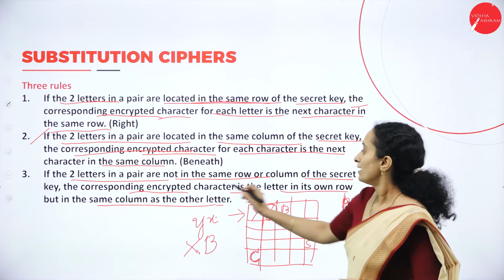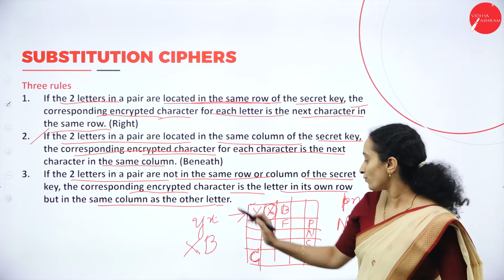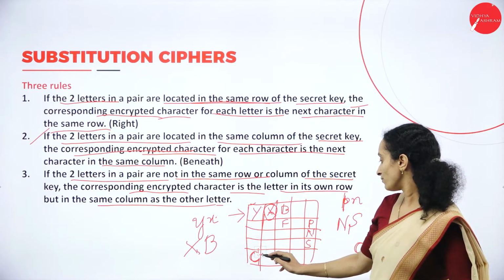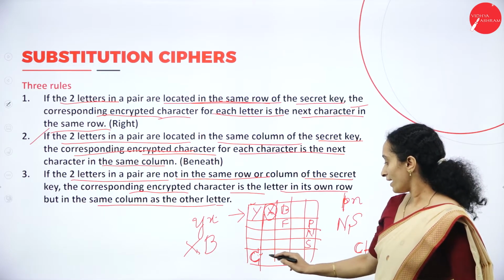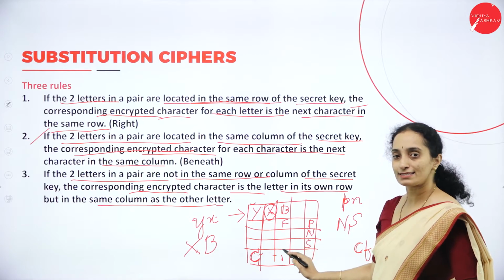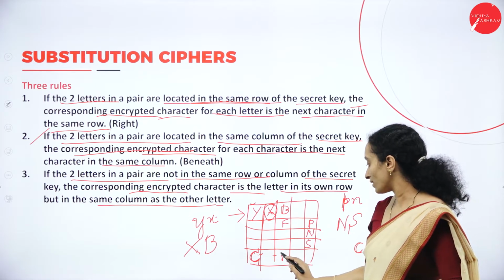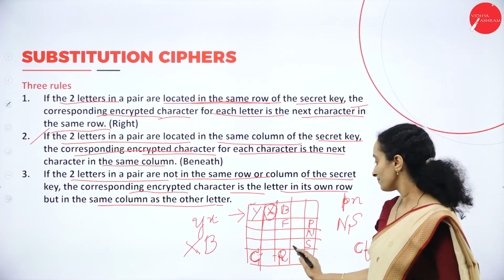The corresponding encrypted character is the letter in its own row. For C, you have to check the same row, in the column where the other character is present. F is present in this column, so you consider the character at this position.